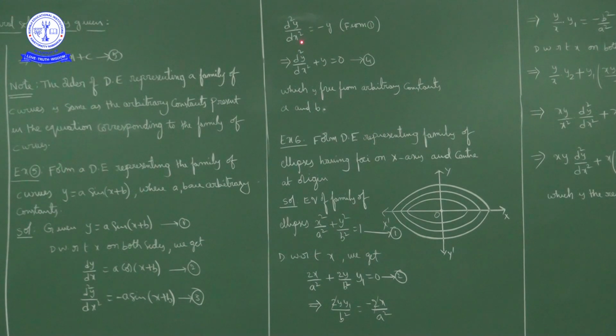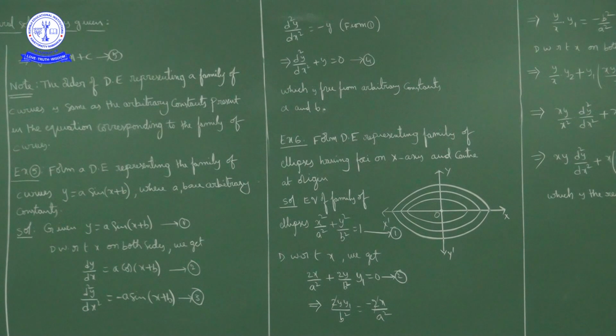So, writing minus y on this side, d²y/dx² plus y is equal to 0, which is free from the arbitrary constants a and b. So, this is the required differential equation. Forming a differential equation from a family of given curves is nothing but eliminating the arbitrary constants.